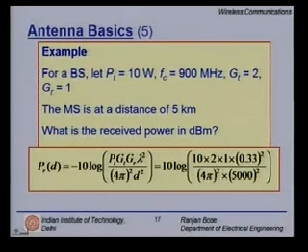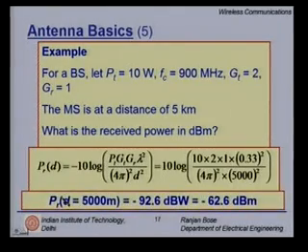So, in the far field, the received power PRD is given by minus 10 log PT GT GR lambda square divided by 4 pi squared d squared. We are now familiar with this equation. We plug in the values. Please note the units: 10 watts. The gains of antennas are dimensionless, 2 and 1. The wavelength is in meters, 0.33 we calculated in the last example, and the distance is again in meters. So, we are dimensionally correct.